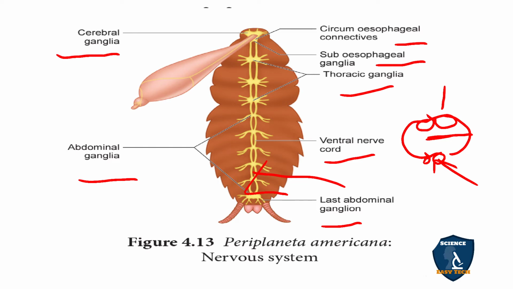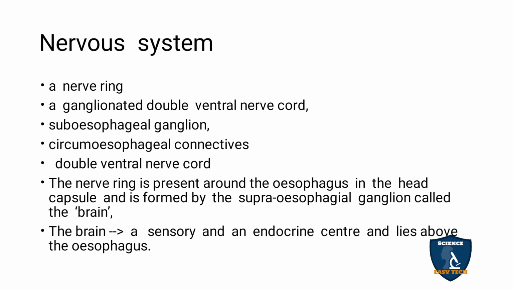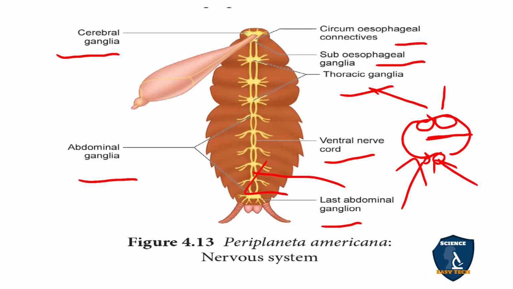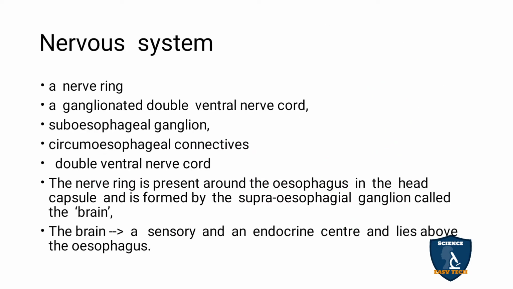The ganglion is nothing but a collection of nerves, so the nerves form the ganglion. The upper side is the supraesophageal ganglion, and the lower side is the subesophageal ganglion. And this is called the circumesophageal connective, which looks like a nerve ring.